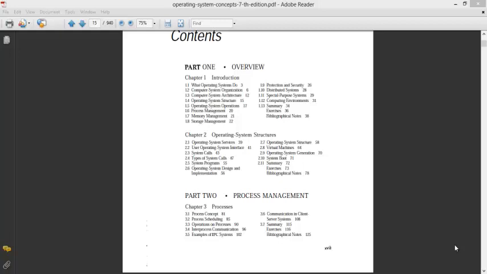Now, I'll be doing a two-part video series for operating systems. The first part, that is this one, will contain all the algorithms that are there in the syllabus. And in the second part, I'll be explaining the process synchronization and deadlock chapters, with an overview of the rest of the chapters. So let's begin. Firstly, the algorithms.